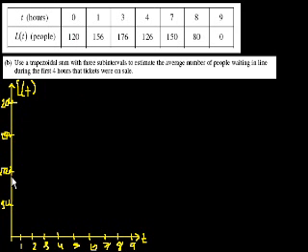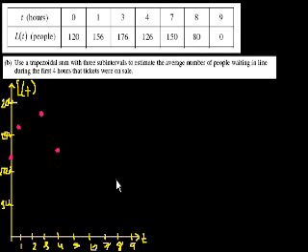At t equals 0, there are 120 people in line. That's about right there. At t equals 1, 156. We're just approximating. It's about right there. At t equals 3, they skipped 2. At t equals 3, it's 176 people in line. So that's going to be right about there. Just approximating it. T equals 4, we have 126 people in line. So a little bit more than at t equals 0.